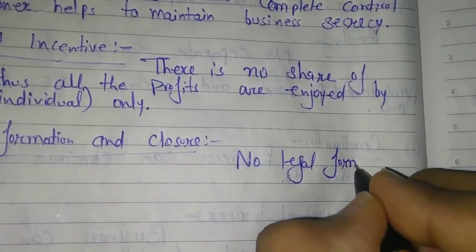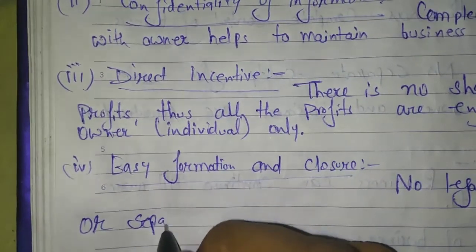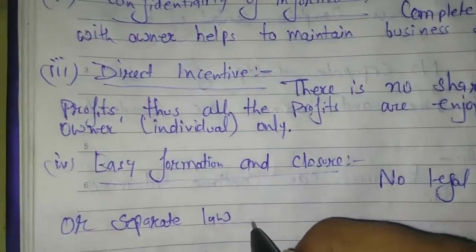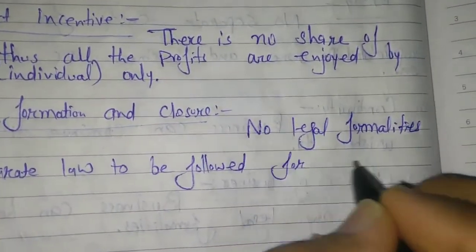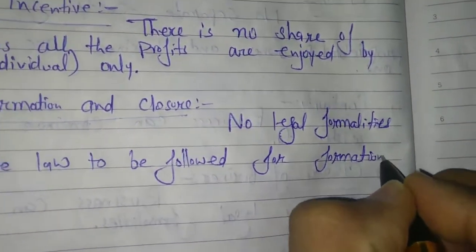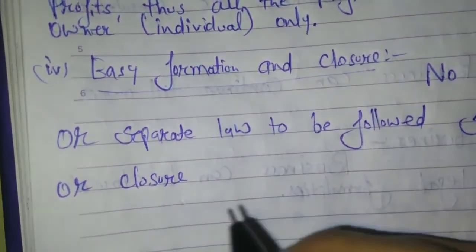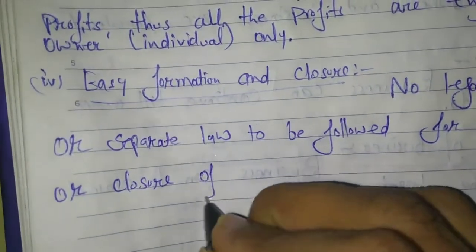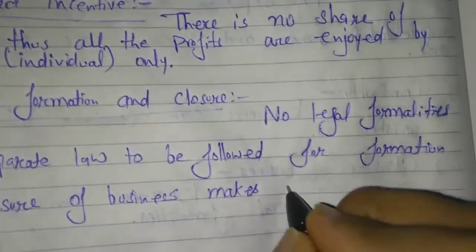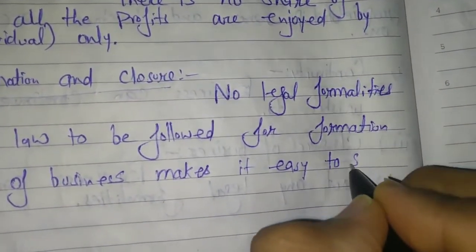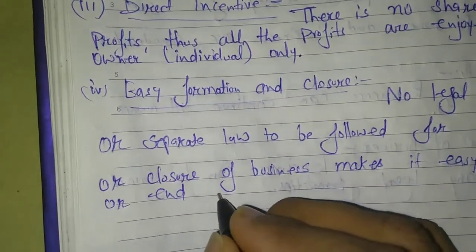So write: no legal formalities or separate law to be followed for formation or closure of business makes it easy to start or end business.